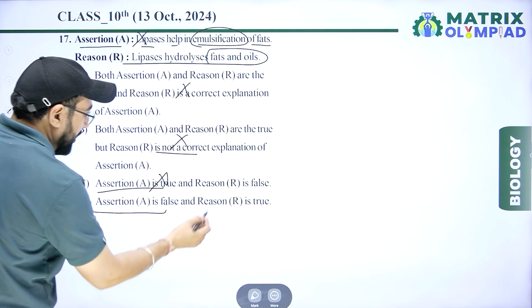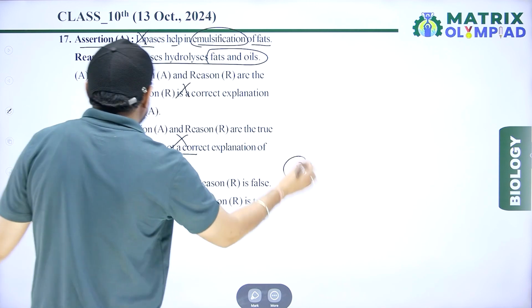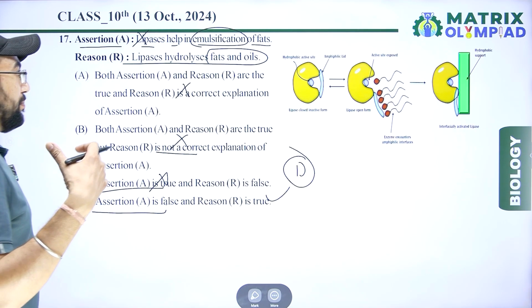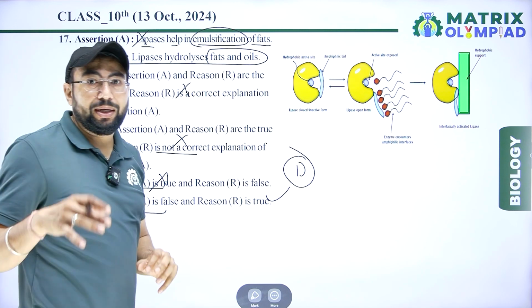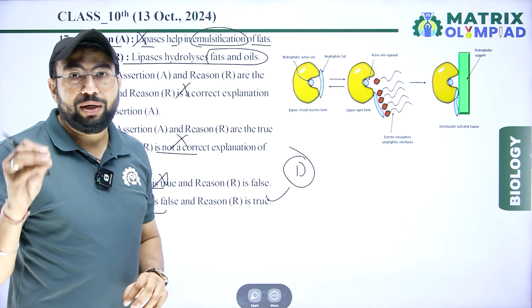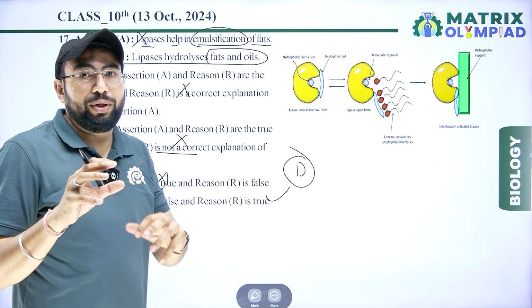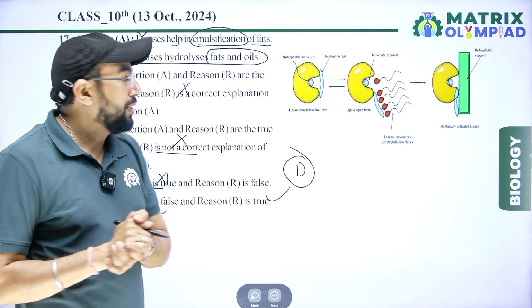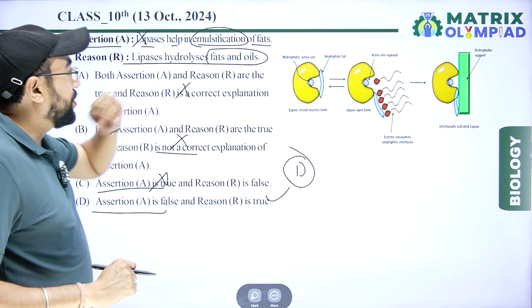A is false, and option D is correct for this statement, because bile juice helps in emulsification of large oily globules into small tiny droplets. So this statement is wrong.